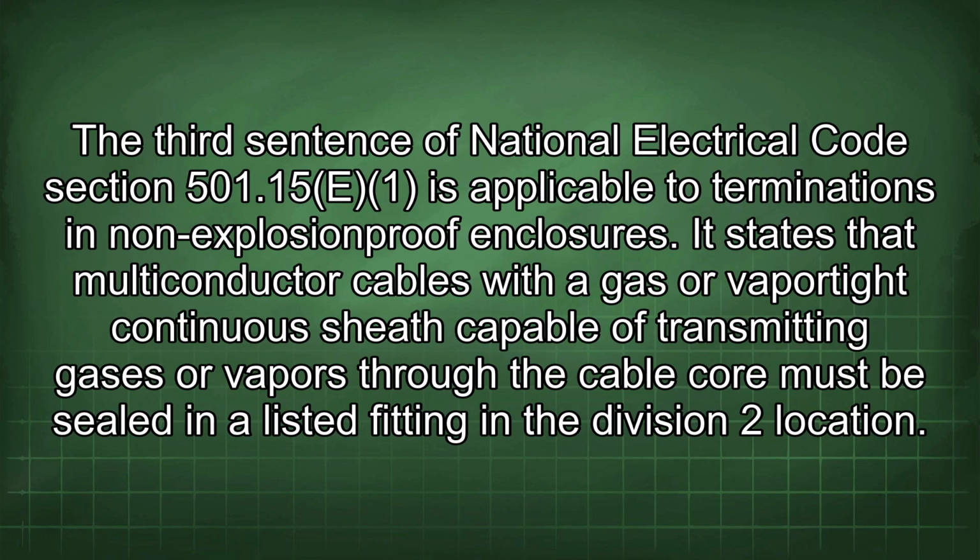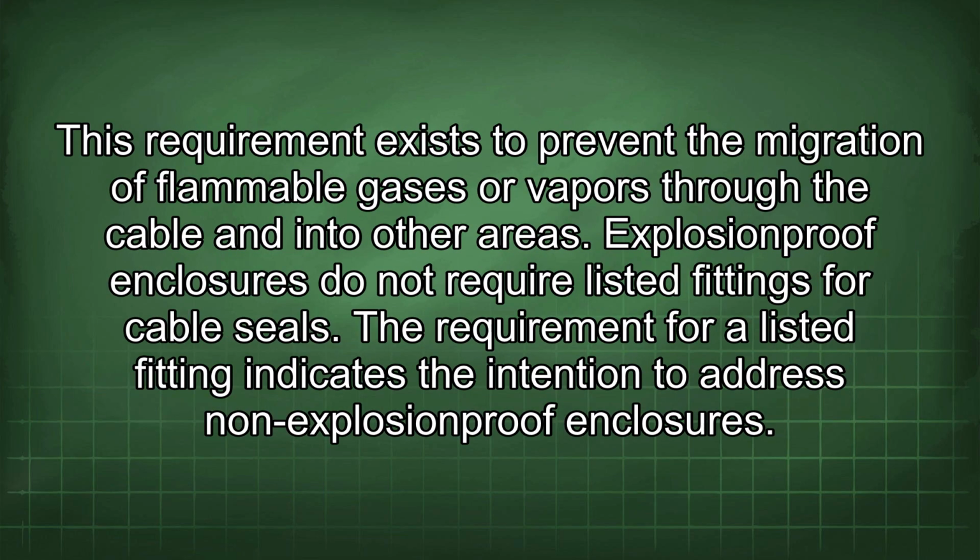The third sentence of National Electrical Code Section 501.15(E)(1) is applicable to terminations in non-explosion-proof enclosures. It states that multiconductor cables with a gas or vapor-tight continuous sheath capable of transmitting gases or vapors through the cable core must be sealed in a listed fitting in the Division 2 location. This requirement exists to prevent the migration of flammable gases or vapors through the cable and into other areas.